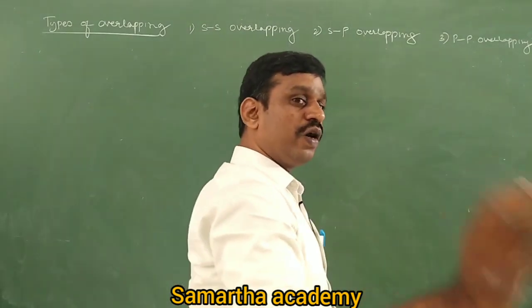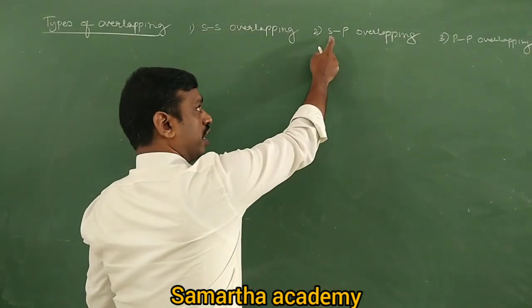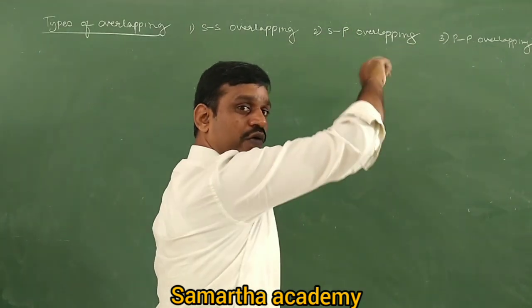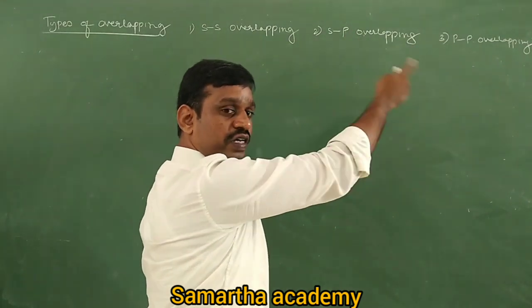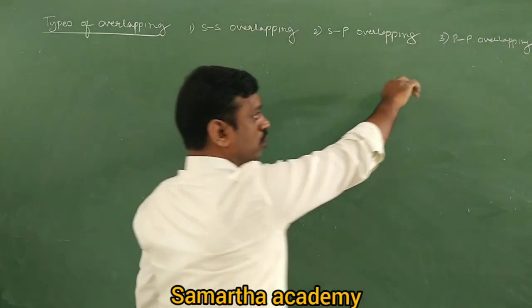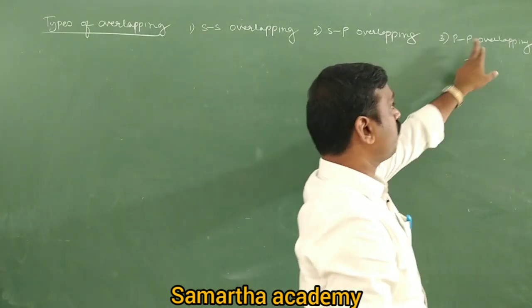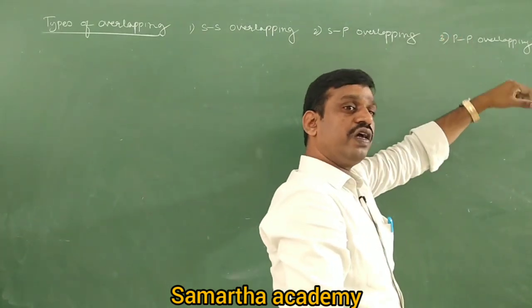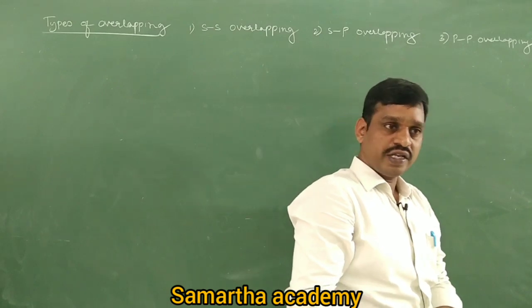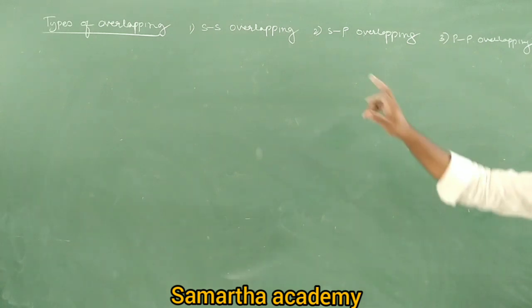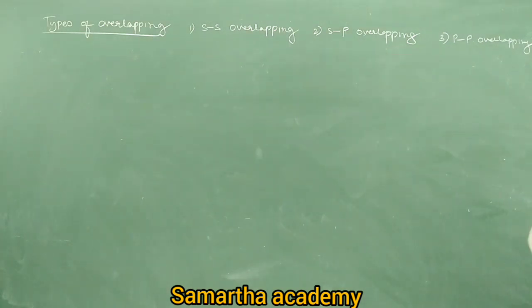If the overlapping takes place between an s orbital having an unpaired electron and a p orbital also unpaired, both half filled. Then what about pp? If the overlapping takes place between two p orbitals having unpaired electrons. That means two s orbitals is SS, s and p is sp overlapping, and two p orbitals having unpaired electrons is pp overlapping.